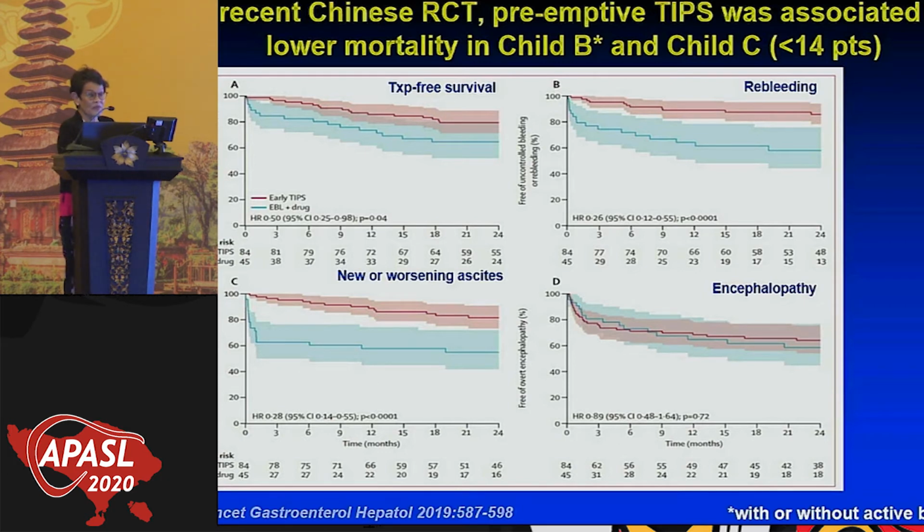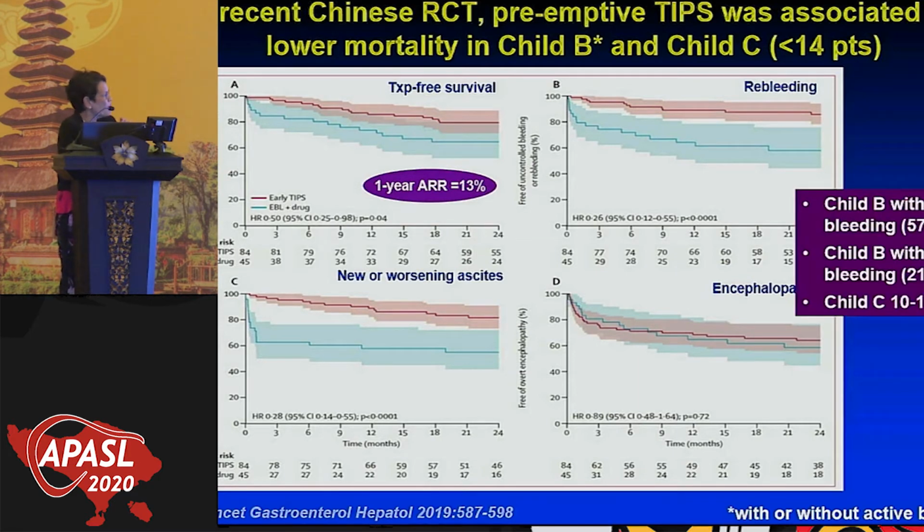Very impressive. This study included mostly patients with hepatitis B cirrhosis, most of whom had been treated. And remember that 25% reduction in the Garcia Pagan study. In this study, the 1-year relative risk reduction was only 13%, so it was a lower difference. And the reason for this is because most of the patients were Child B. Look, 57% did not even have active hemorrhage, and 21% had active hemorrhage, but only 22% were Child C.